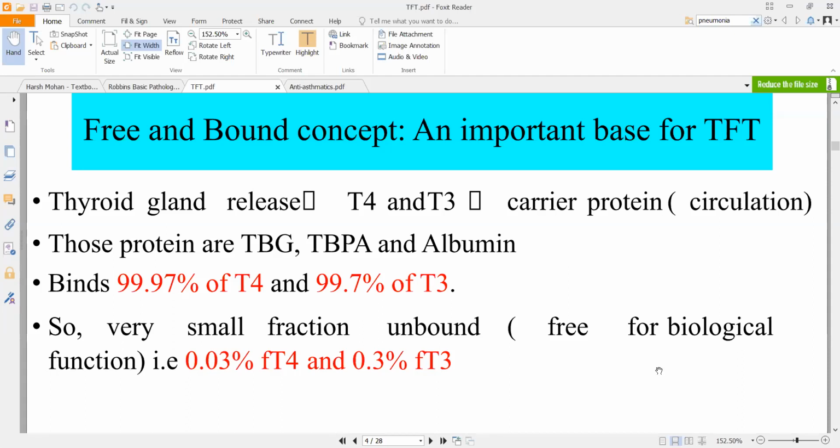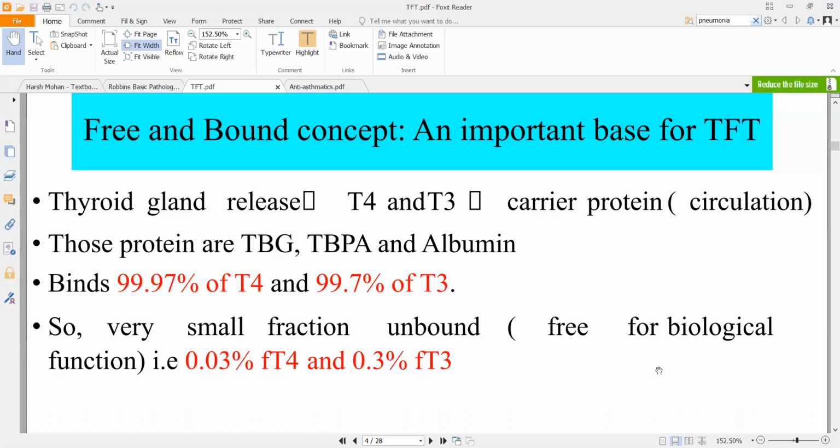So that will not be bound to your protein. I hope you understood the analogy. If I take 1000 molecules of T4 and T3, out of that 700 molecules will be transported by your TBG. Basically it means out of 1000 thyroid hormone molecules, 700 are taking a cab and moving around. They are not circulating freely. They are taking one very specific cab. Let's suppose all of them are going in Uber. Let's suppose these three are Uber cabs, Ola cabs, and some other cabs, whatever it is.